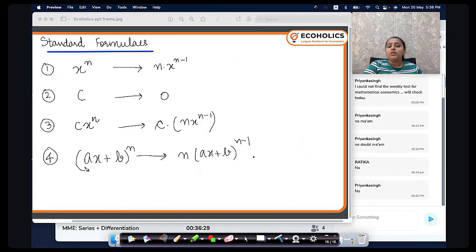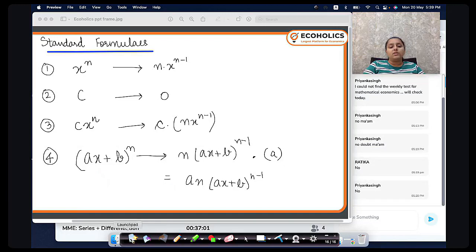So now, if I have more terms of x, I need to find out their derivative as well. So multiply by the derivative of the terms inside the bracket, which will come out to be a, because the derivative of ax is a and the derivative of b is 0. So I get the answer as an into (ax plus b) raised to the power n minus 1. This is what you get from here.